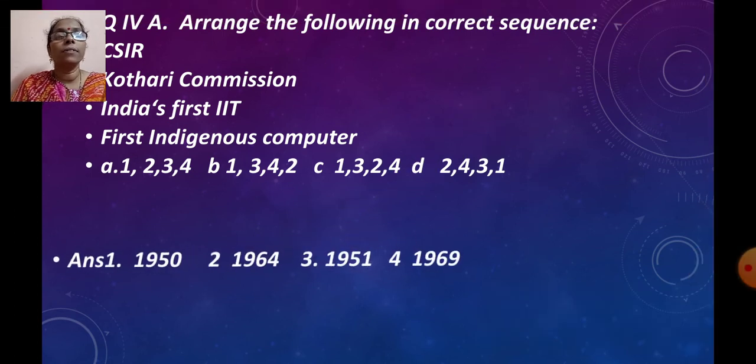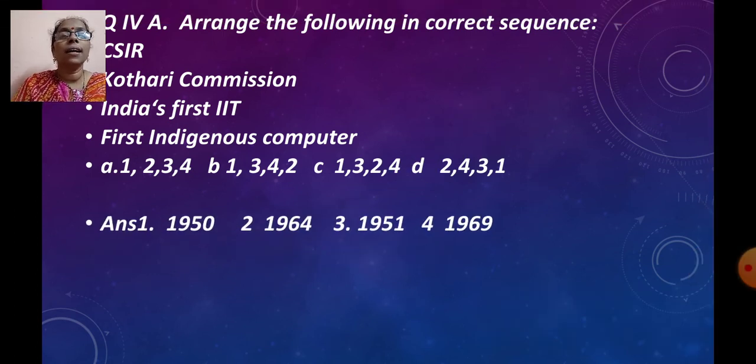As we will see, CSIR was started in 1950, India's first IIT in 1951, Kothari Commission in 1964, and the first indigenous computer in 1969.